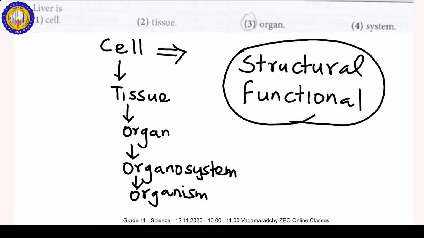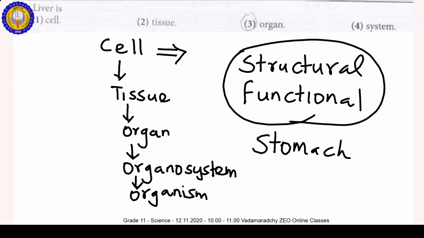So, these are the tissues, a number of tissues joined together with a particular function or functions. The stomach is one of the organs of the digestive system. You know the parts of the digestive system of humans.